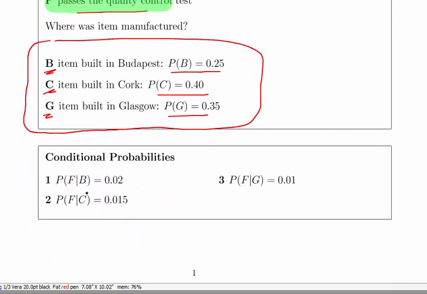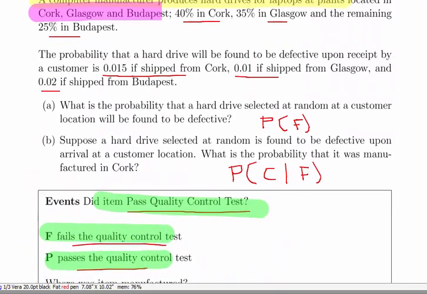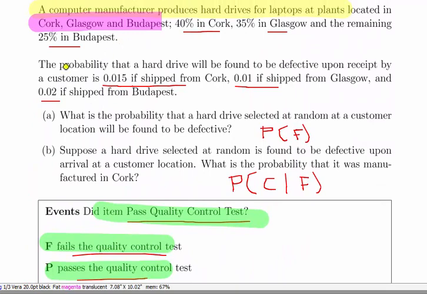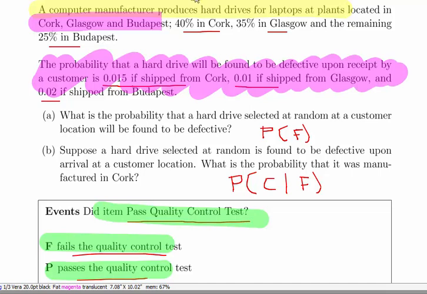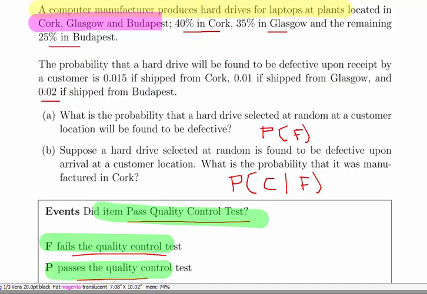And we're also told these conditional probabilities here. Now this is the important part. The first part is fairly easy to get the hang of and deduce from the question, but this part here is very important. Reading that properly and understanding it properly, that's the key to the question.